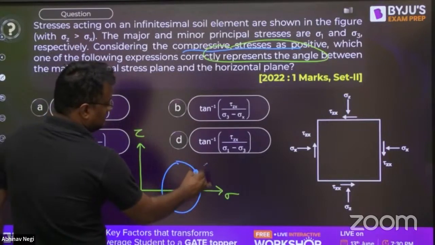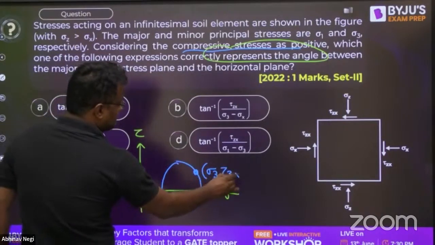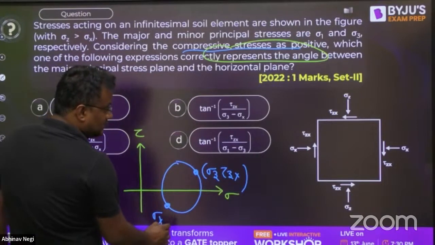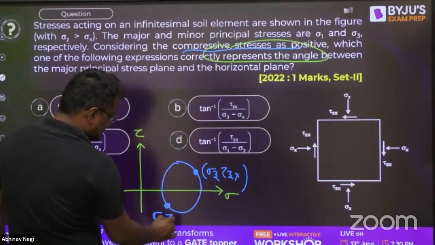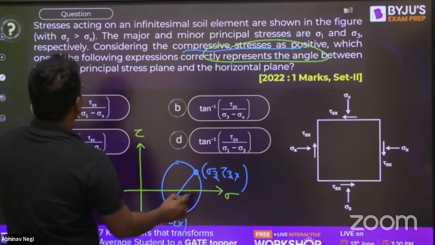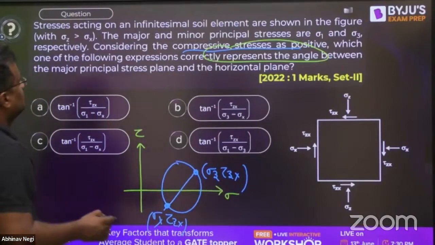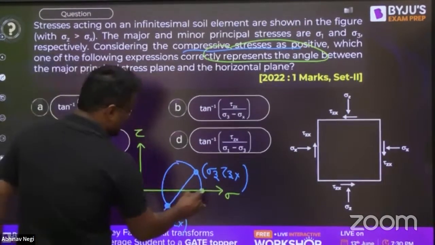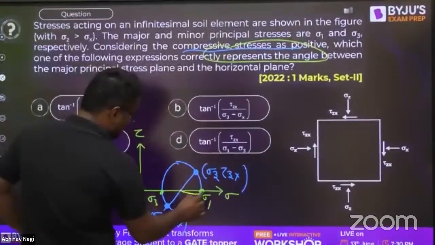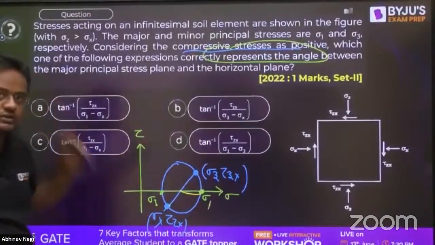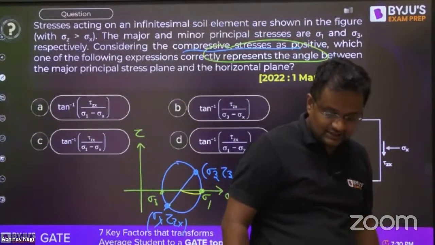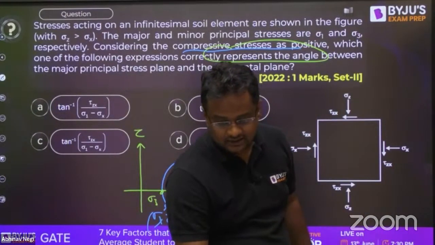So sigma z will be here and tau zx, considering that to be positive, and sigma x will also be positive. That is why on the right hand side. And sigma x and tau zx, they will be diametrically opposite if they are at 90 degrees. From here, this is the plane which is bigger, sigma 1 or sigma 3? Sigma 1 is bigger. So this is sigma 1, this is sigma 3, and they want the angle between these two. So for Mohr circle also, you can do this.